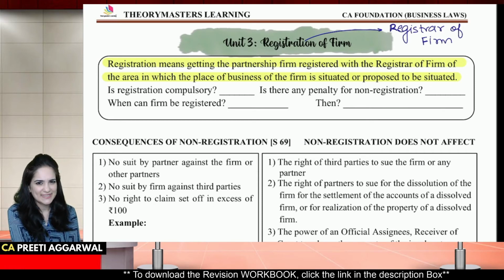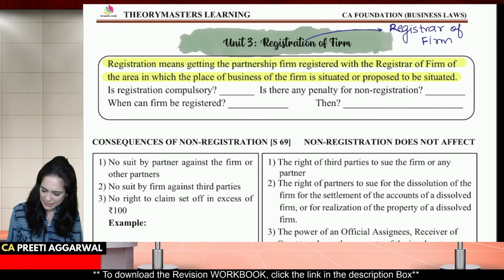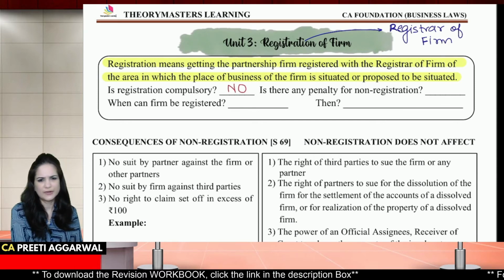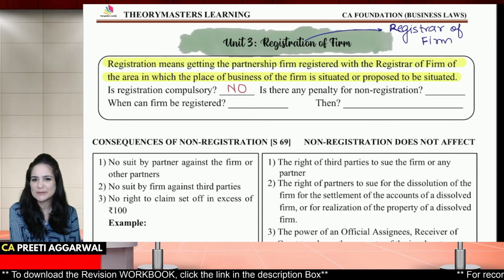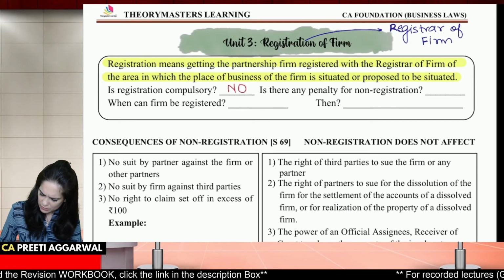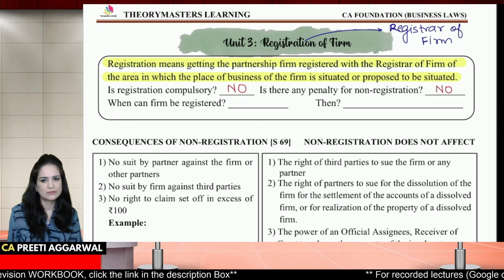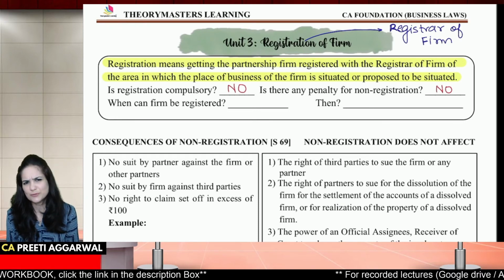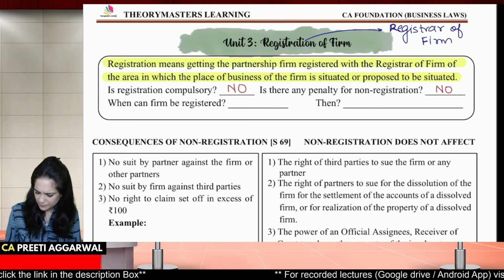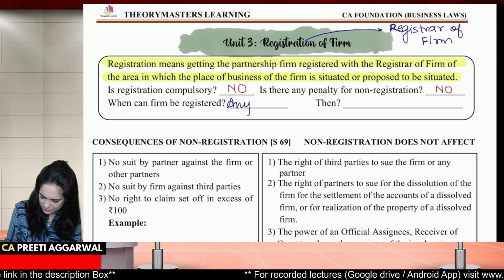Is it compulsory? Yes, students, think and tell me, is it compulsory? No, absolutely not. Registration is not compulsory. Is there any penalty for non-registration? Why should there be a penalty? If it's not compulsory, there should be no penalty, right? When can it be registered? Anytime, because it's not compulsory.